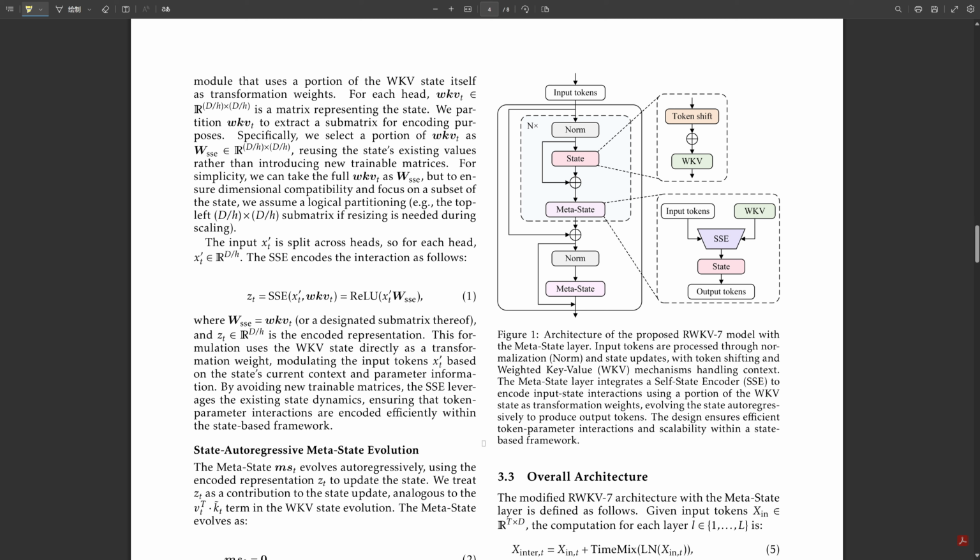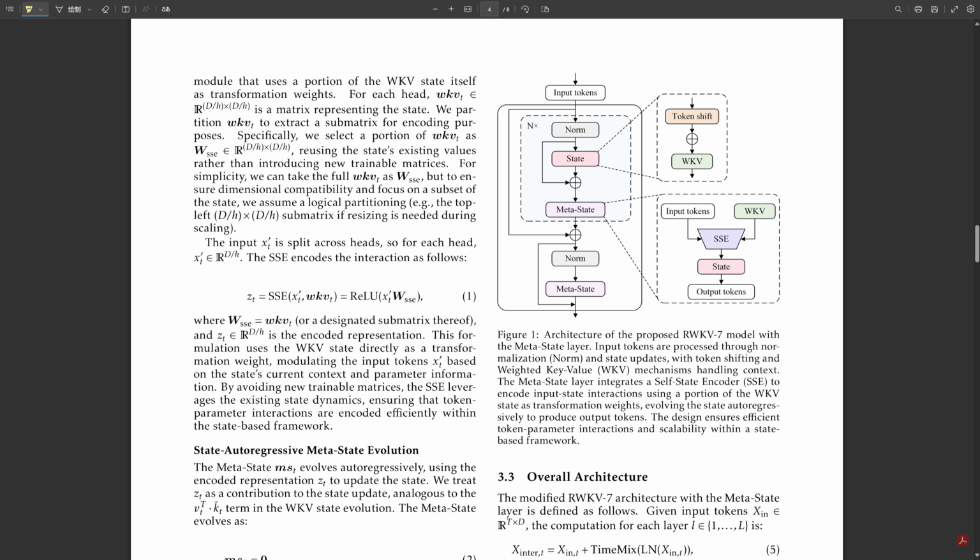You mentioned a specific component. Yes, the self-state encoder, or SSE. This is probably the most ingenious part of the design. Self-state encoder. Okay. What they do is they cleverly repurpose part of the existing RWKV state, the weighted key-value state, or WKV state. The model's own memory, essentially.